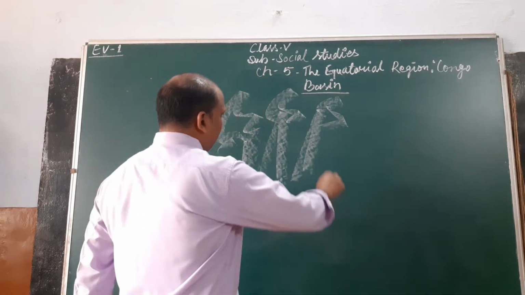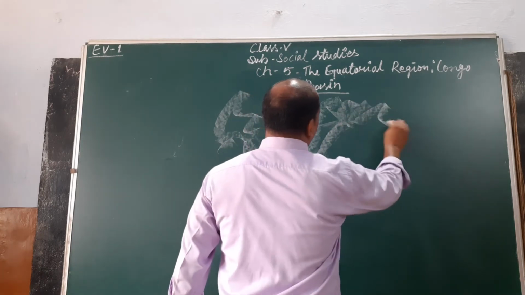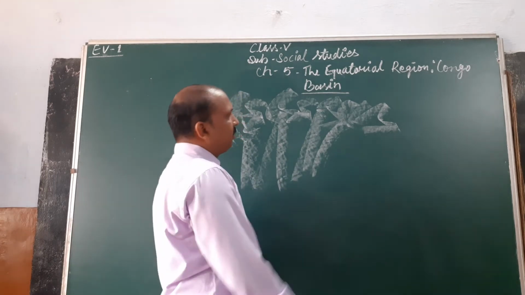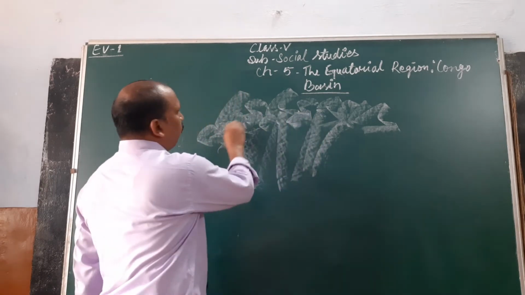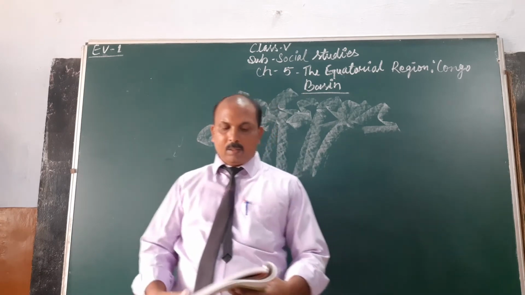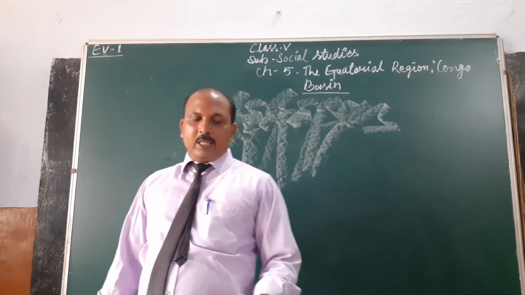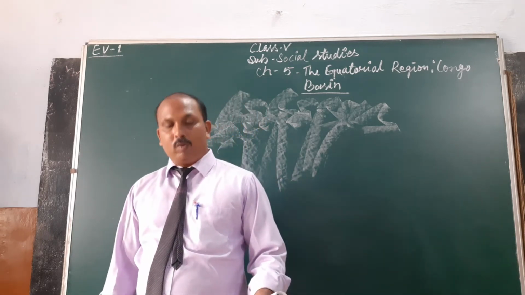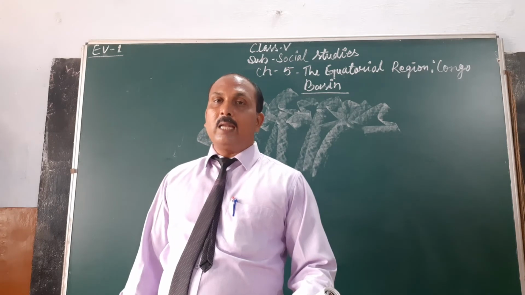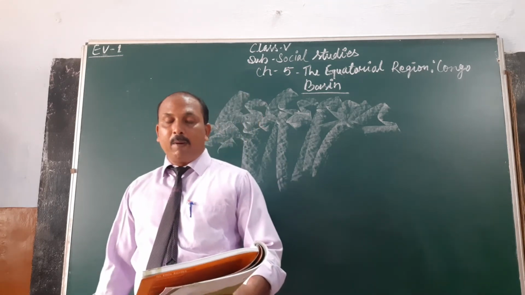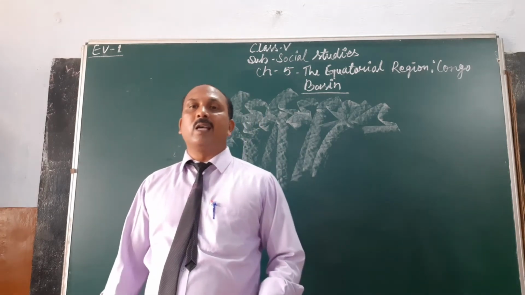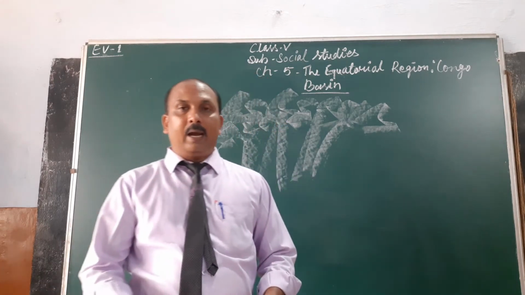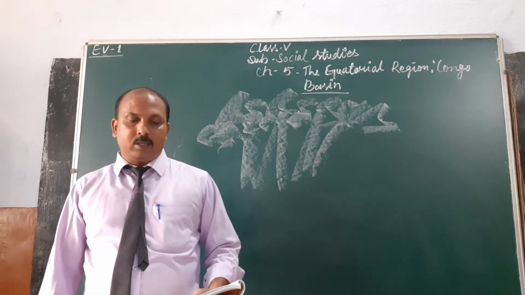Okay? The tall trees make the canopy and stop the sunlight. The tall trees form a canopy above which shuts out the light from reaching the ground. So the forest is dark and damp. A variety of plants are found in these forests. Alright students, a variety of plants are found in these forests.